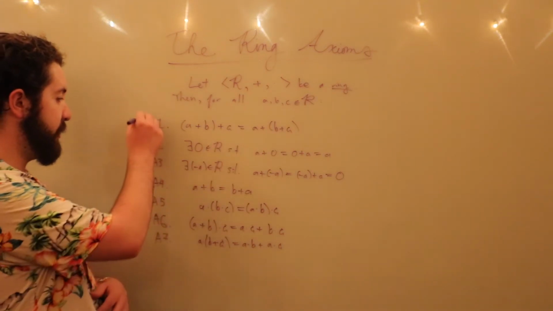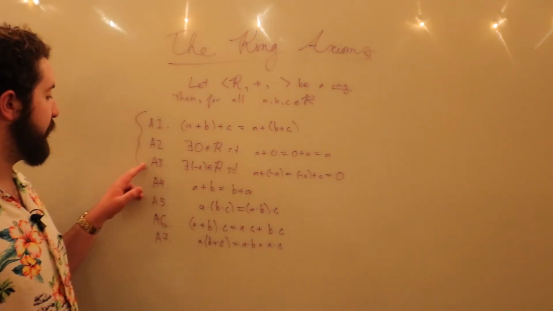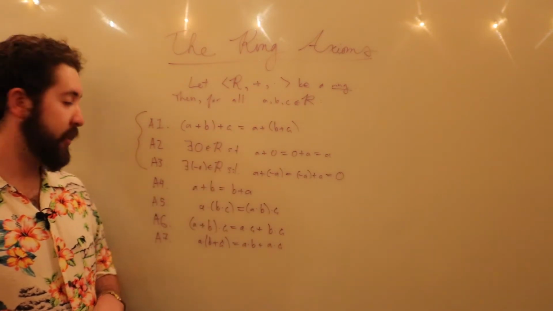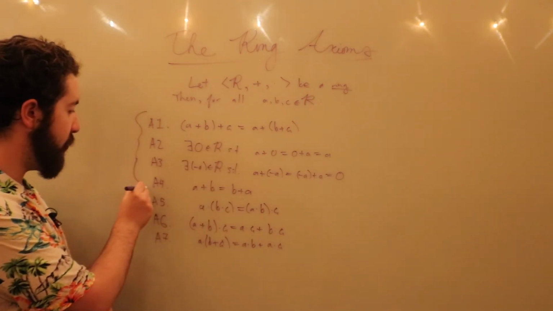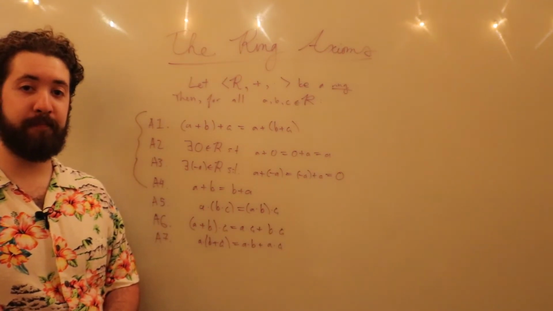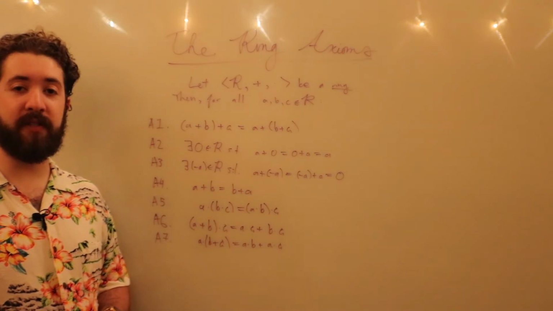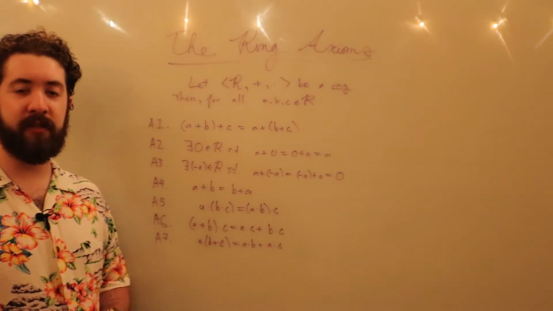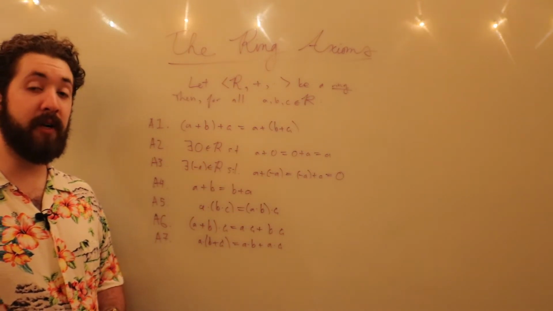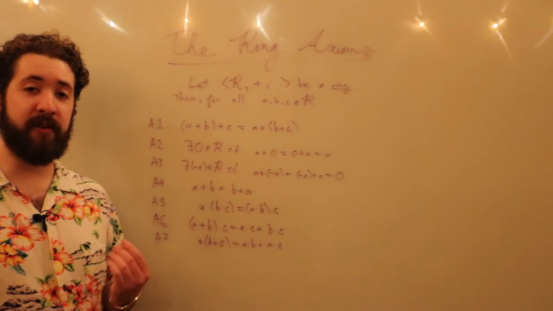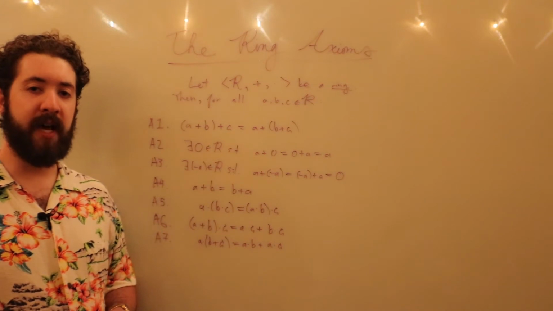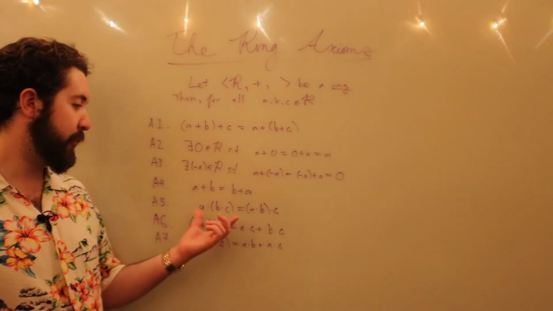And you'll notice that the first 3 properties together with closure define a group. So R under addition is a group. Moreover, with A4, R is actually an abelian group over addition. So axiom 5 gives us associativity because non-associative structures are really hard to work with, and it also rules out a lot of common things like function composition, which if you followed the series on groups, function composition comes up time and time again as a binary operation. So we don't want to rule things like that out.